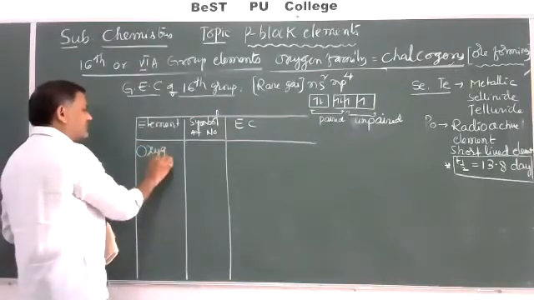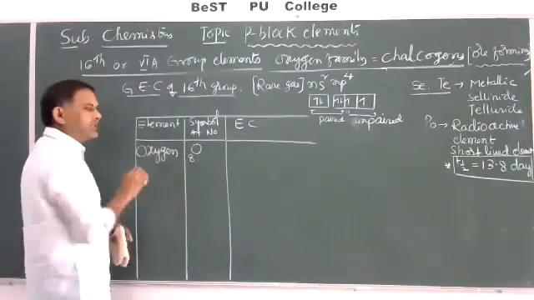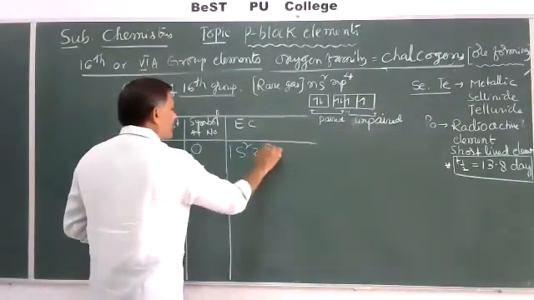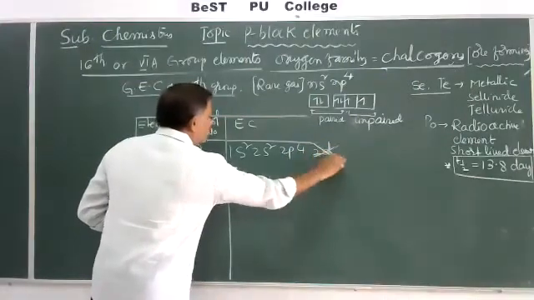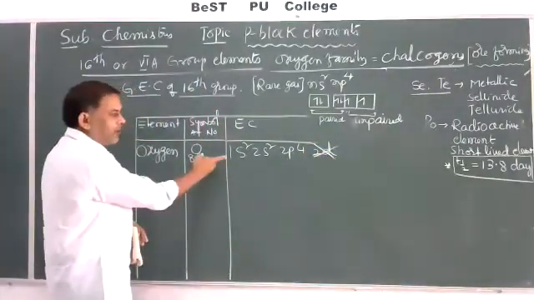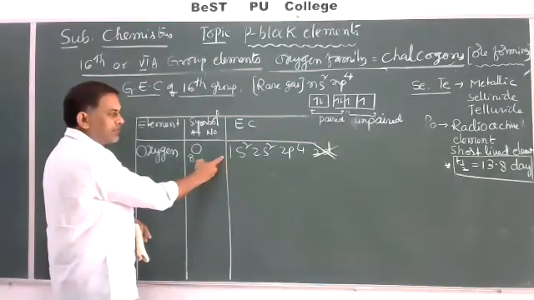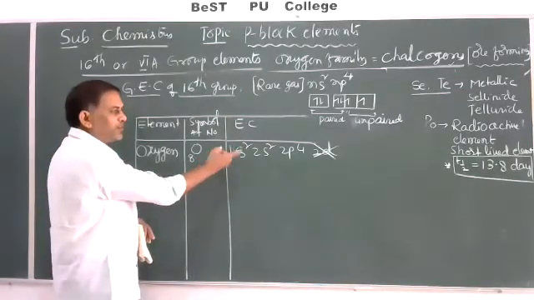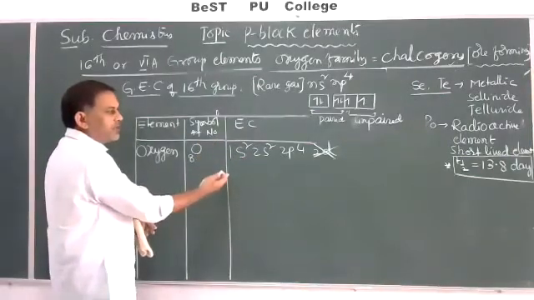The first is oxygen, symbol O, atomic number 8. Its electronic configuration is 1s2, 2s2, 2p4. Here the d subshell is not present. Just take 15th group elements, nitrogen: due to the absence of a d orbital in its outermost orbit, nitrogen does not show some important properties, or it exhibits different, anomalous properties.